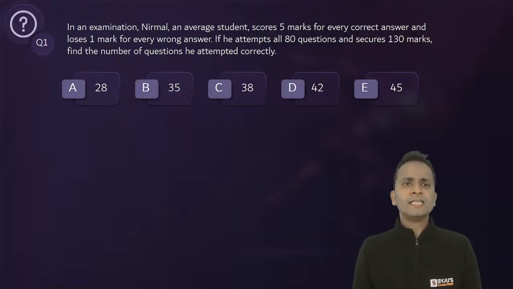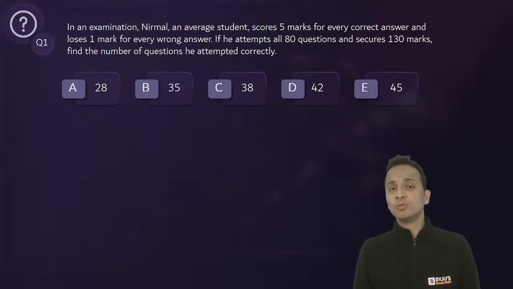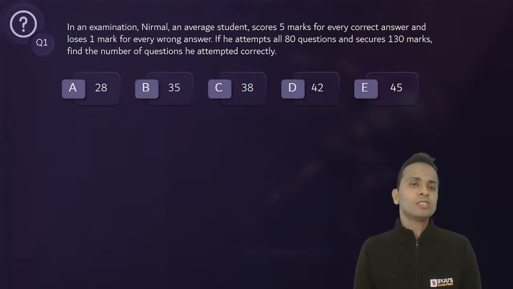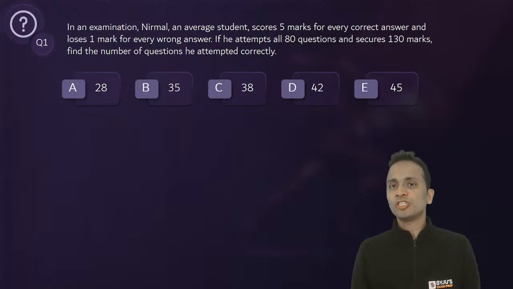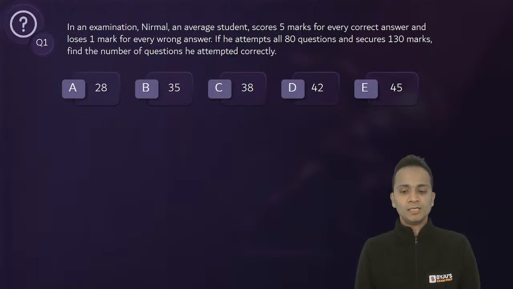Now the question says that in an examination, Nirmal, an average student, scores 5 marks for every correct answer and loses 1 mark for every wrong answer. If he attempts all 80 questions and secures 130 marks, then find the number of questions he attempted correctly. Solve it and post your answer in the form of A, B, C, D, E. Just write A, B, C, D, E. That's it.